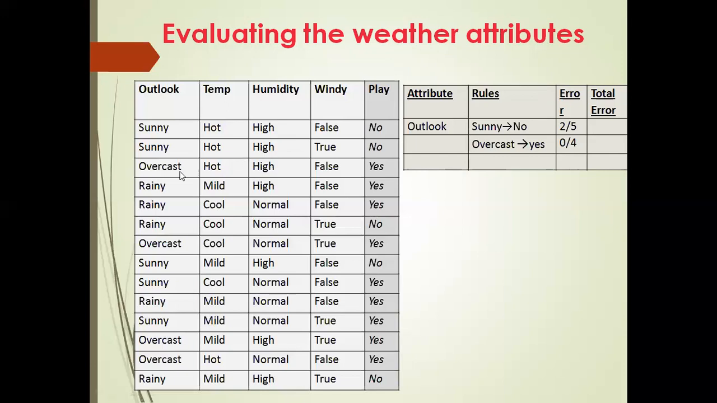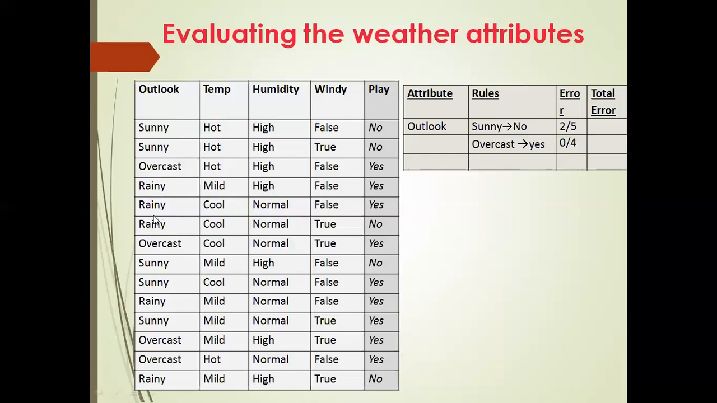So just check it out. Overcast, just check with the play, yes. Overcast, yes. Overcast, yes. Overcast, yes, isn't it? Thus if the decision rule was that outlook overcast is yes, I have taken overcast yes, then 4 out of 4 decisions would be correct. So 4 out of 4 being correct means how many errors will be there? Obviously none of the decisions would be incorrect, so there are 0 errors out of 4. So this can be recorded in the second row. Understood this?